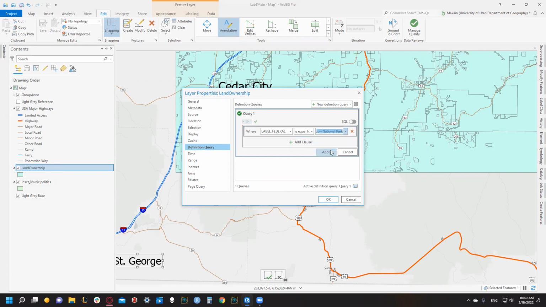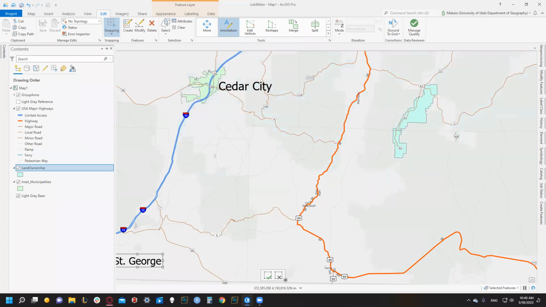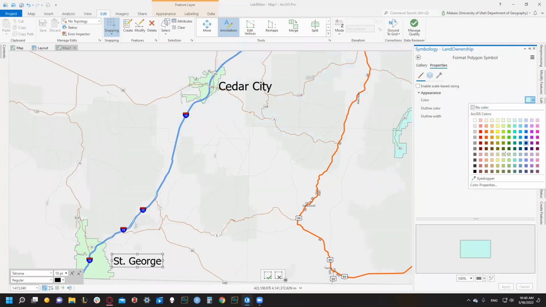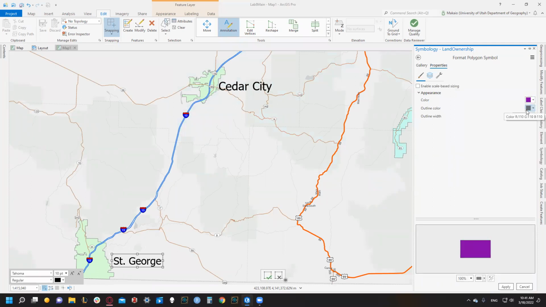Bryce Canyon National Park. So then again, our definition query for 9C is where our label federal is equal to Bryce Canyon National Park. Let's click on apply and let's check it. Cool. We're just left with the Bryce Canyon National Park right here. Let's change the symbology for it. So then let's do purple. Purple is right there. No outline for me, no outline width. And cool. This is our inset map.